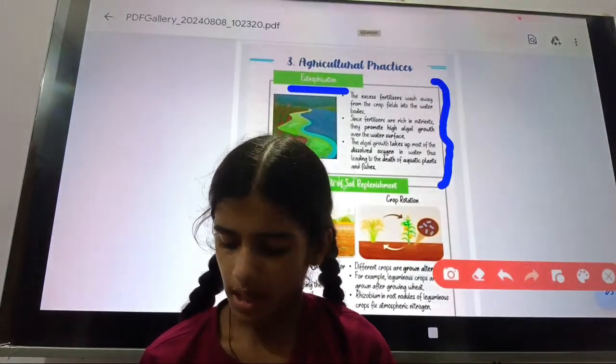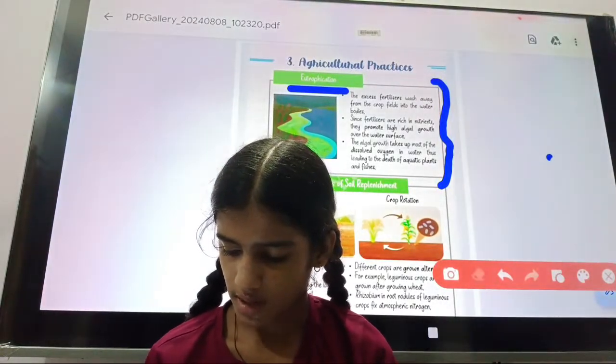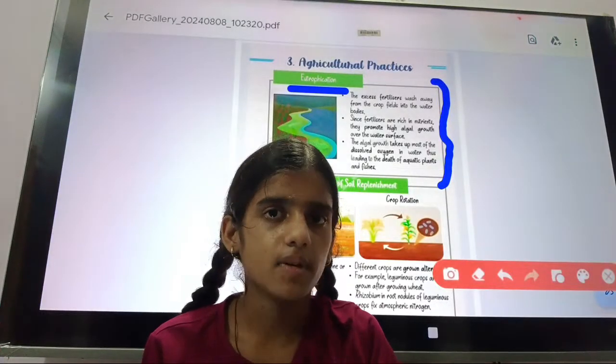The aquatic animals will not survive for long; they will die.